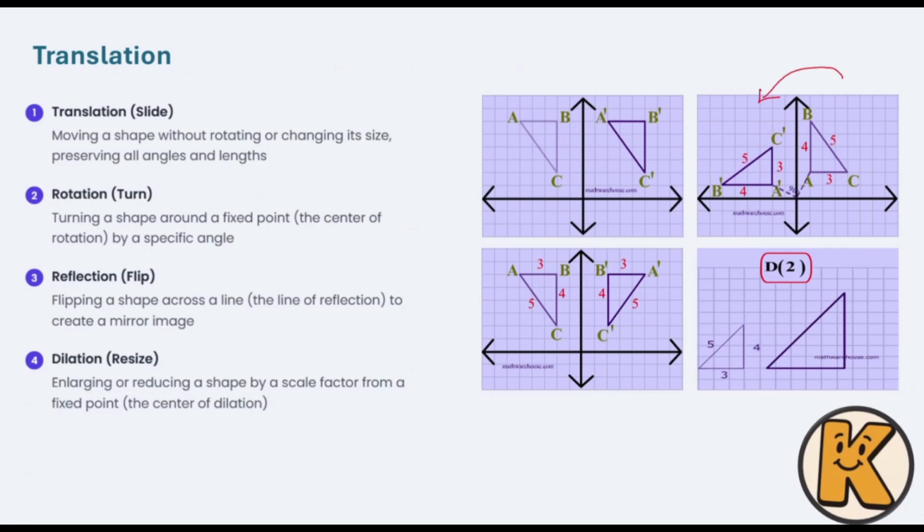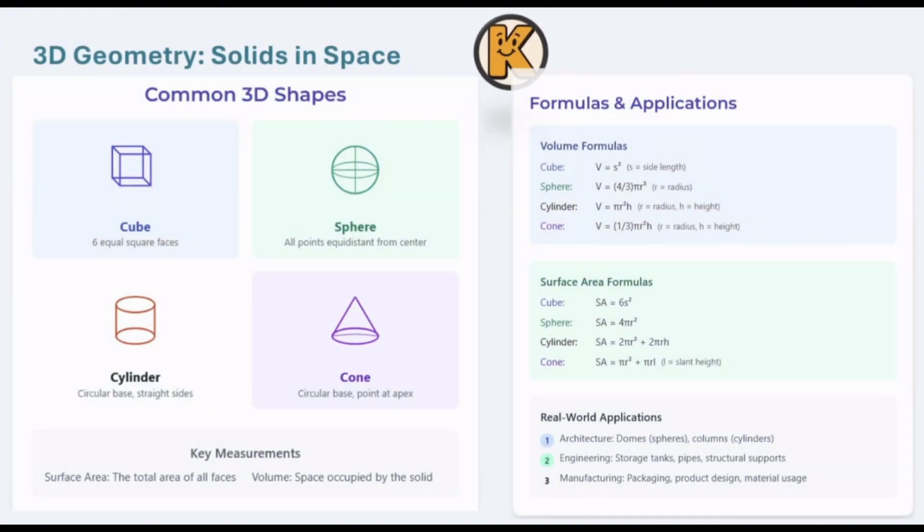Last but not least, we have dilation, which means that I'm going to resize my triangle itself or whatever shape. At the first point, I have this triangle, which is the smaller one, and I would like to make it bigger by the number of 2. It means that each of those sides is going to be multiplied by 2. So these are very common ways that you can move your shape. But again, you have to follow a path or follow a rule, and after that you can do it.